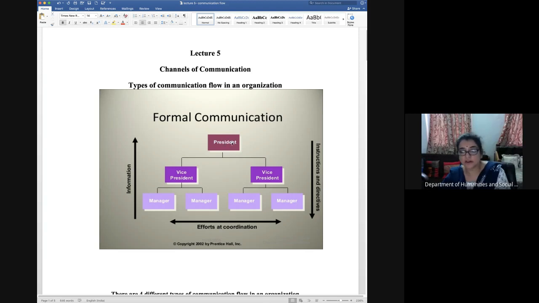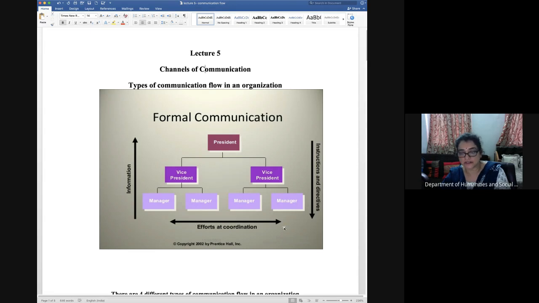So here the order flows downwards, and in upward communication, the information which is meant to be for executives, when they have to seek permission and they have to ask for some money or some other grants, then they have to inform it to the president. So this is how the information is flowing upward. So upward and downward. Now we also have the horizontal communication, which you can see that the arrows are flowing in both the directions.